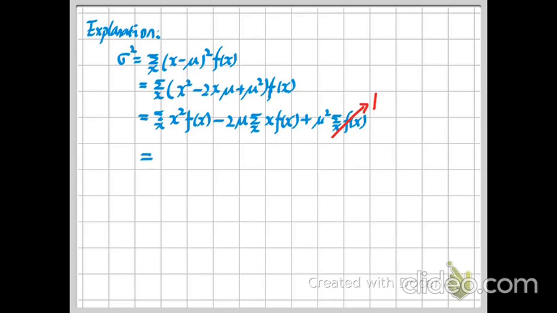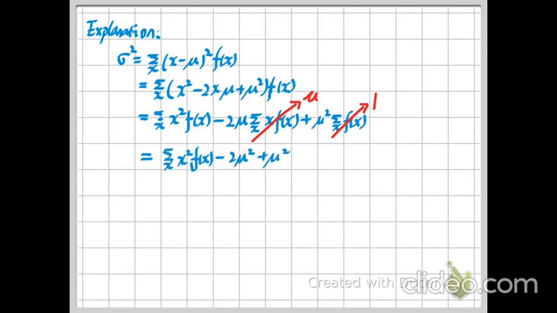And for the second term, this summation is actually our definition of mu, right? This is how we compute the expected value or mean. So after we have these two, one from the rule of the PMF and one from the definition of the mean, we can rewrite this equation into this equation.